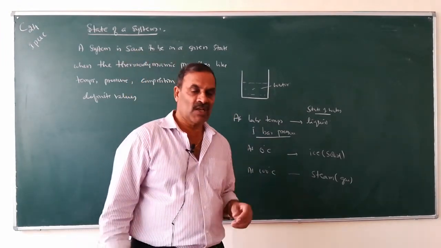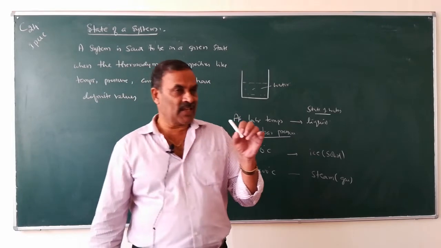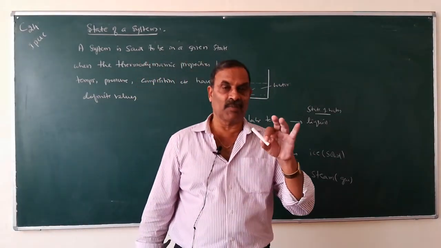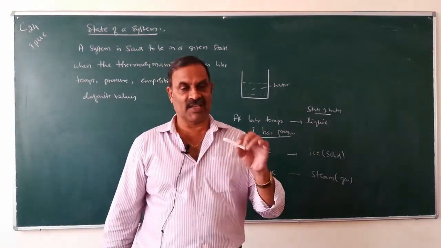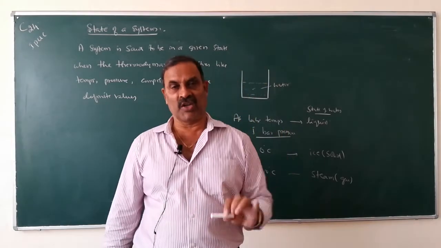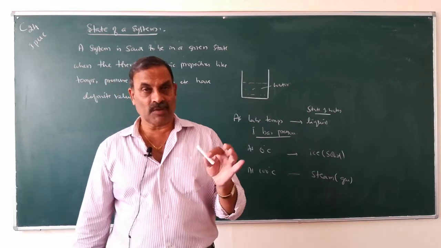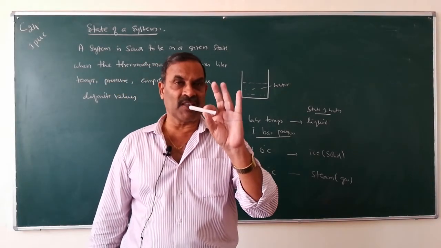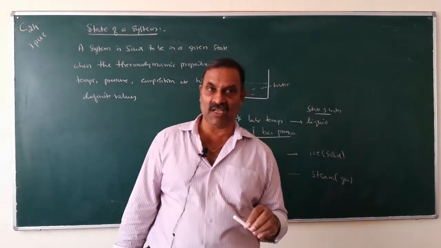Say for example, a piece of chalk is in the solid state. At what temperature? At laboratory temperature, or even up to 600 or 700 degrees centigrade. When it is heated above its melting point, it will be in the liquid state. Below its melting point, it will be in the solid state.